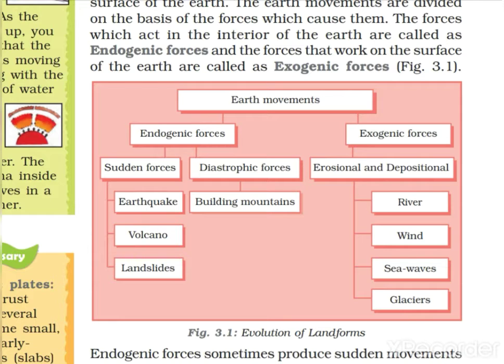The second one is exogenic forces, erosional and depositional activities. Because exogenic force acts on the surface of the earth, you will find some erosion and some deposition. The different factors related to these exogenic forces are river, wind, sea waves and glaciers, which we will see in this chapter.